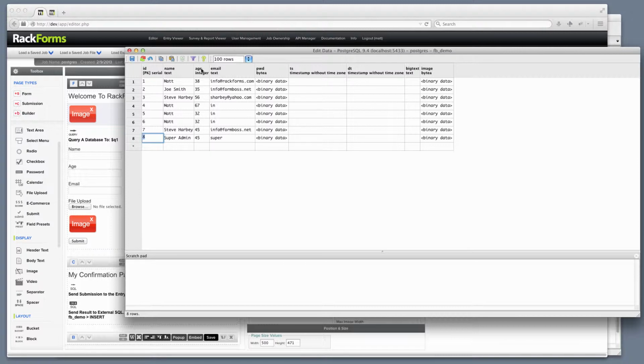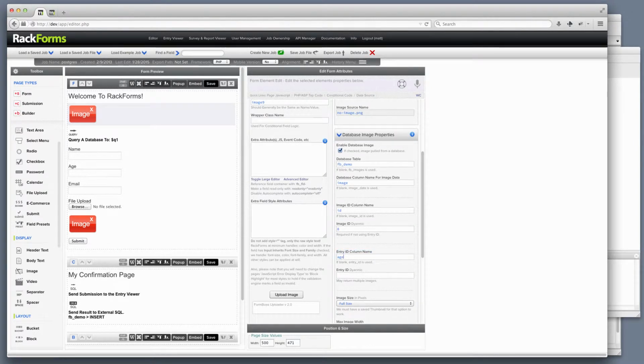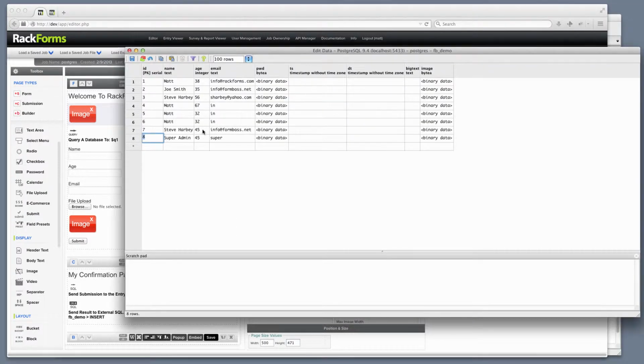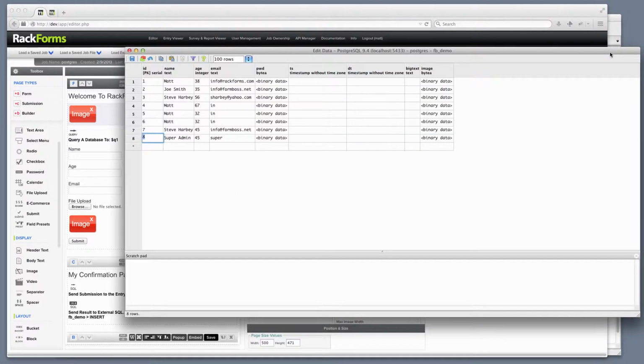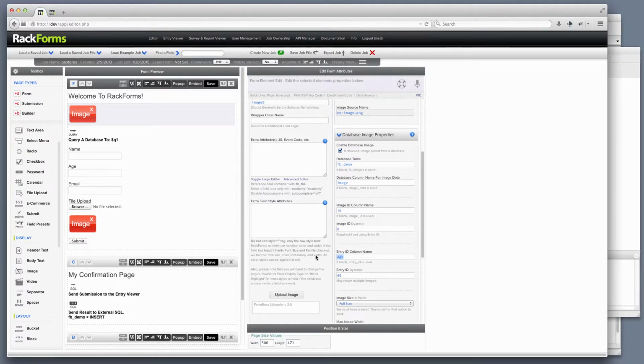So basically, I'm going to say, right, so I have a column here, age, that has a value that I want to query on. So I'm going to say age right here for entry ID column name. Then I'm going to say the value that I'm looking for is 45. So I'll go ahead and put that in. What this is saying is, right, before you actually grab the images, I want you to go ahead and query the database and look at the age column and grab me all the rows that have 45 as the value. Then take those 2 rows and go ahead and perform the image query, right? So grab the age column, see how many match with the value 45, then perform my image lookup.